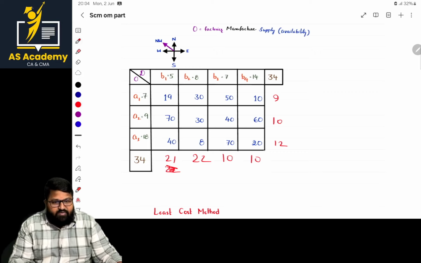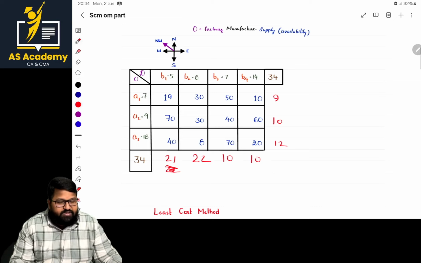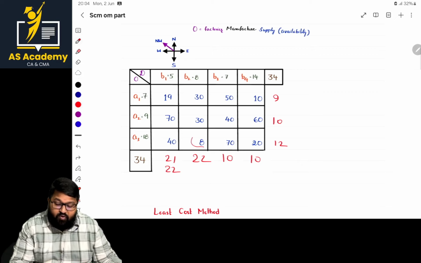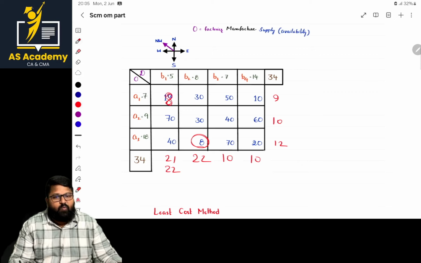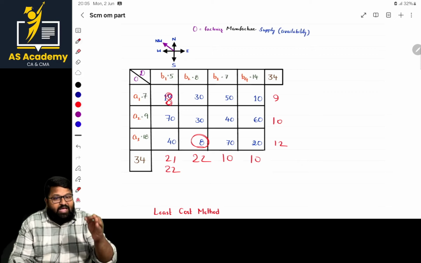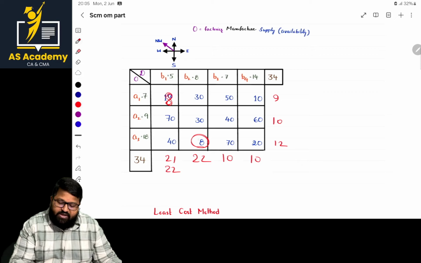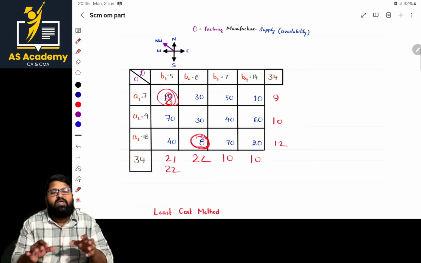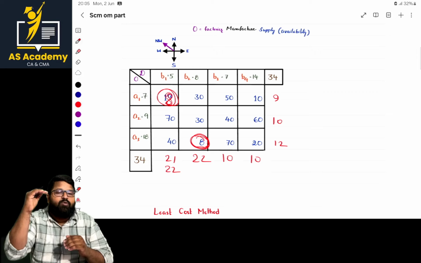Sir, now we are done with this part. Okay, and we go on. But what if, sir, these two penalties are the same penalties, and again when I go with the least cost, here it is 8? What if there is another 8? What is the next thing to be done there, ma'am? Here we need to be careful regarding one point. What is the allocation made here, and what is the allocation made here? That should be compared, and where maximum allocation is made, that should be opted by you.